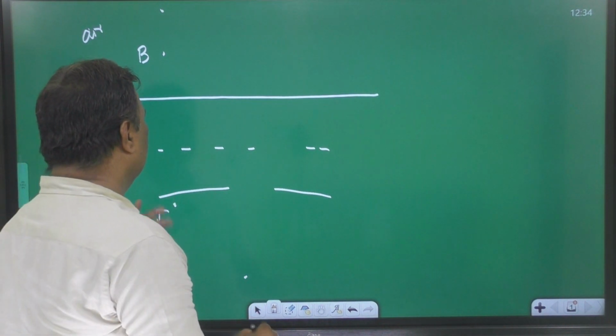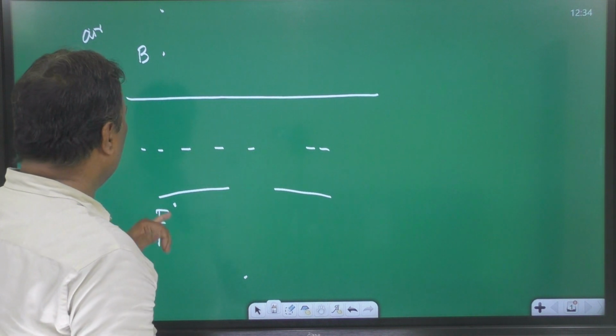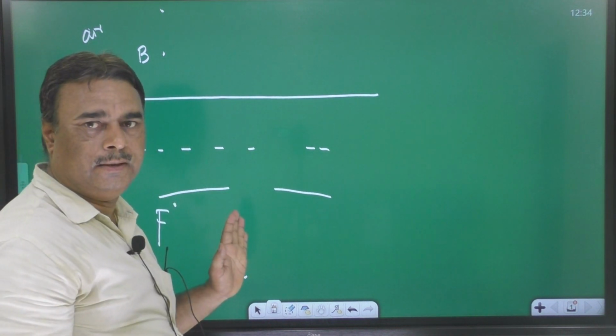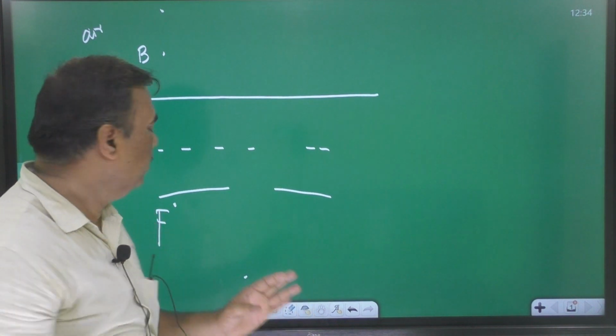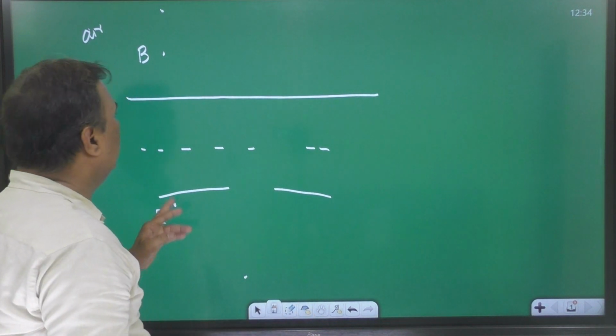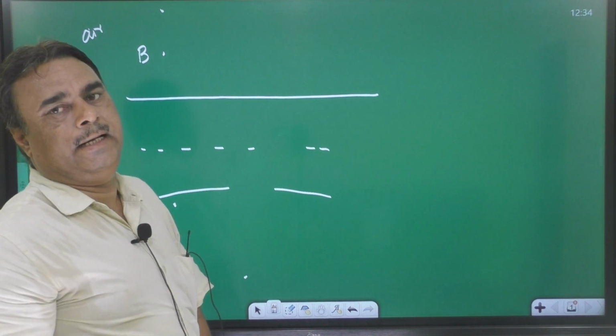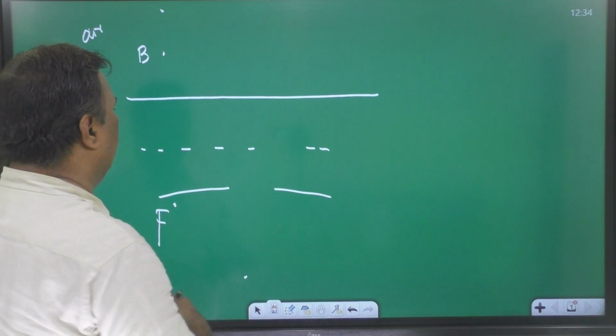First possibility, suppose fish is observer and bird is object. Listen carefully, fish is observer, bird is object. This situation is like the second case of real depth and apparent depth.